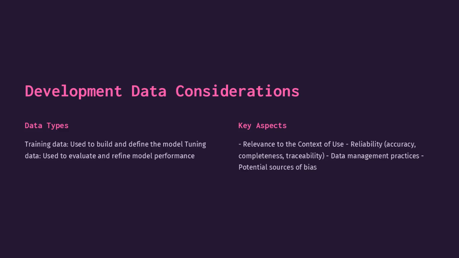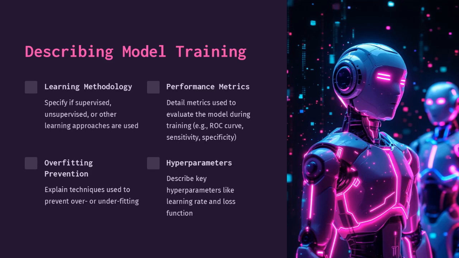Development data considerations include data types and key aspects. Training data is used to build and define the model, while tuning data is used to evaluate and refine model performance. Key aspects include relevance to the context of use, reliability, completeness, traceability, data management practices, and potential sources of bias. Understanding model training involves learning methodology, performance metrics, overfitting prevention, and hyperparameters.